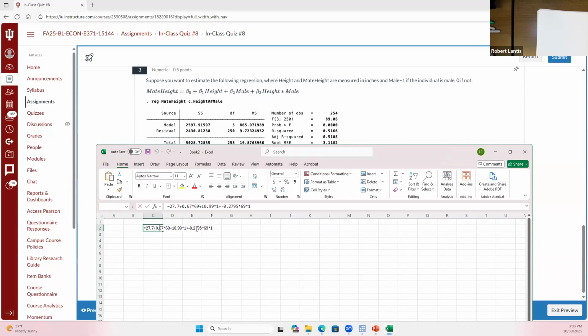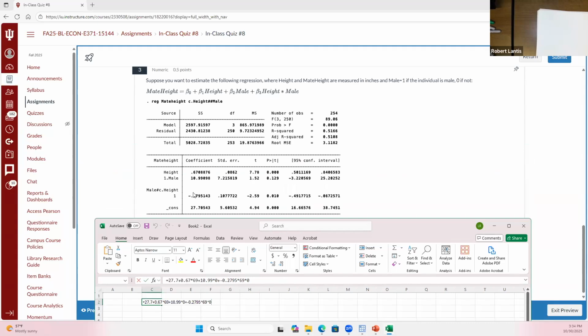All right. Well, it's a little bit small, but if I'm thinking about, let's say I wanted to make the same prediction for a female who is 69 inches tall. What would I change in this equation? Change the 1 to the 0. Yeah, the 1 would be a 0, which I could save myself some time because anything times 0 is 0. So that wouldn't get added in. But also notice if this is 0, that coefficient on my interaction term would also not get added in. So we're really doing the same thing we were before when we're making predictions. It's just that we now have these interaction variables which are a little bit different.